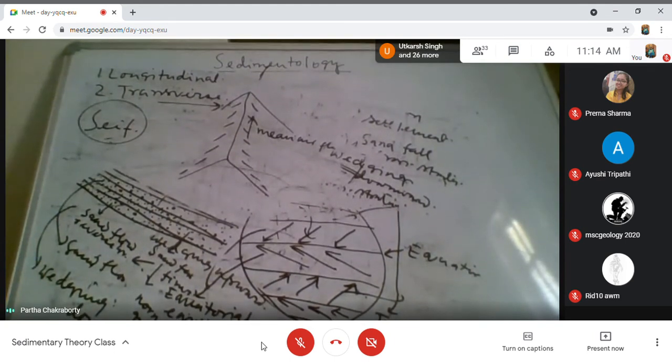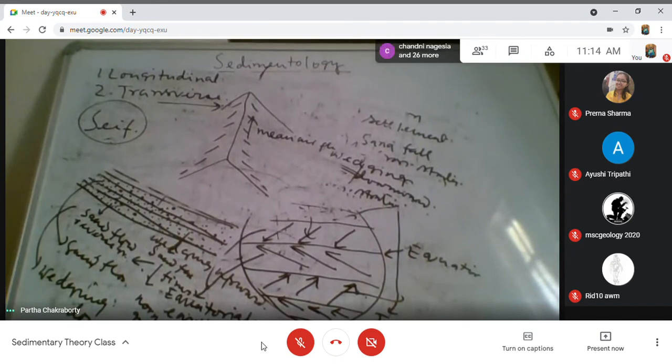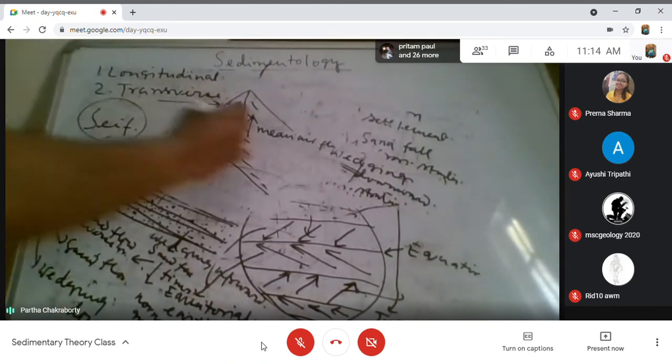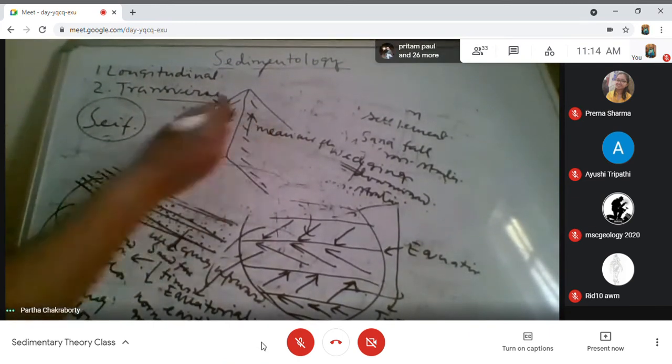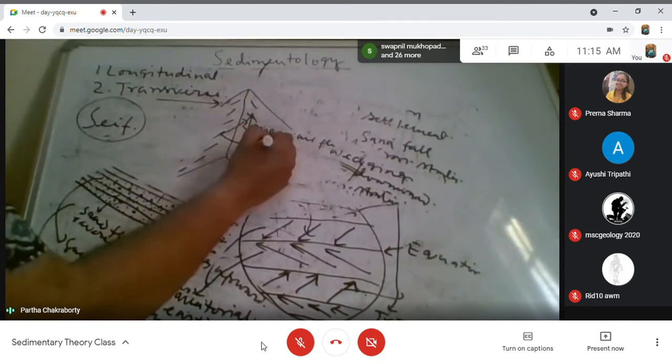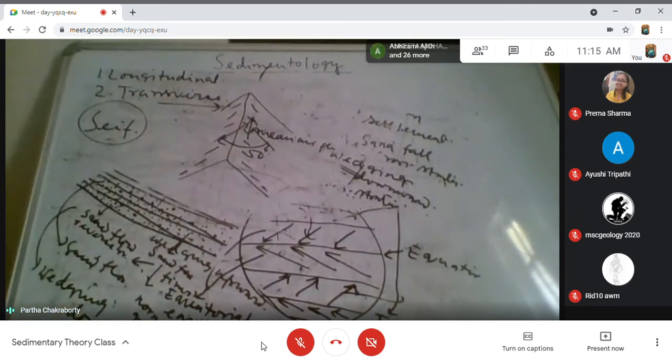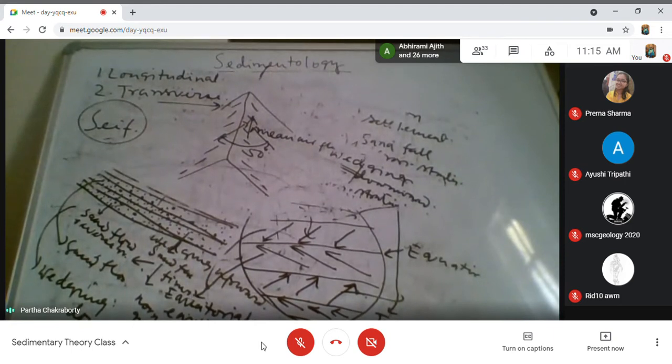Now what is happening here? The mean airflow is that, and the crest line of the bed form is parallel to it, that's why it is called longitudinal. Now, how do these bed forms grow? It doesn't grow as I discussed for the transverse bed form. What really happens is that this is the mean airflow, but the air within it actually deviates about 45 to 50 degrees. This is the mean flow direction, but the air direction basically deviates about 45 to 50 degrees.